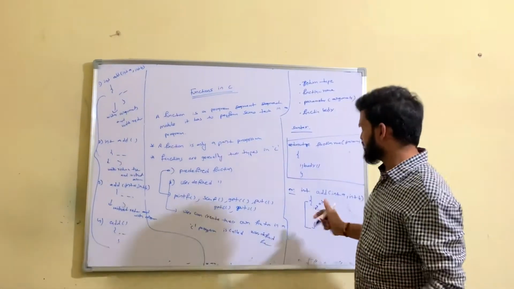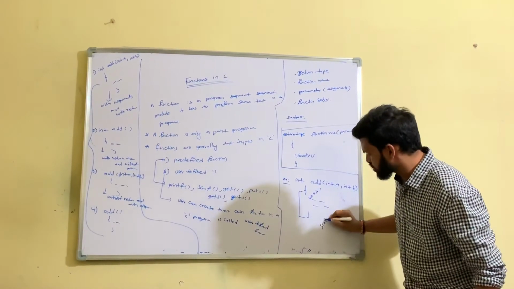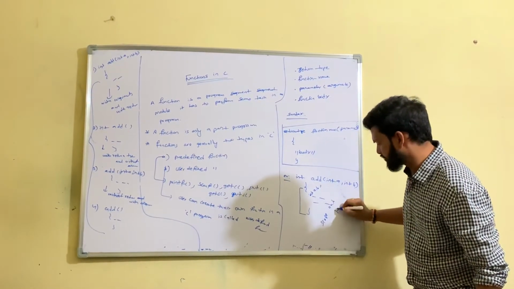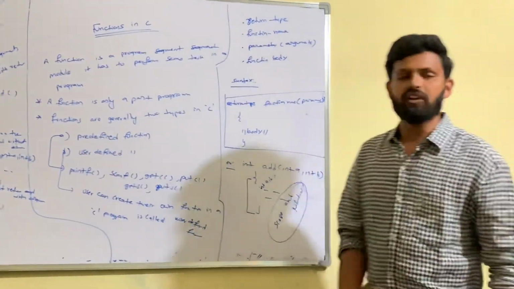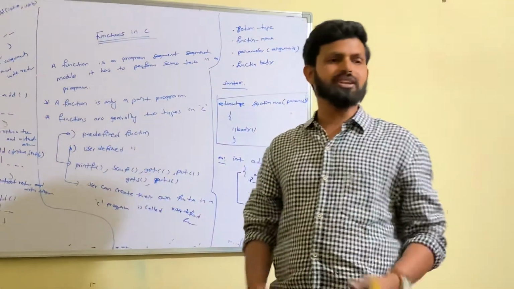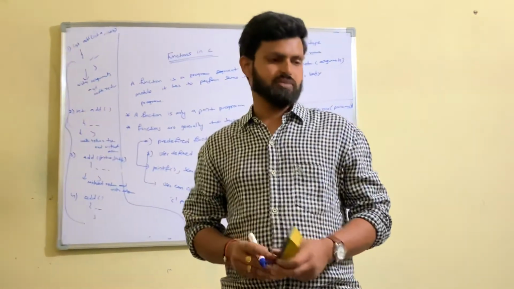These are the general variables. We can call it the scope and lifetime of a variable. Scope and lifetime of a variable defined in a function. Okay, these are the basic details related to the function.